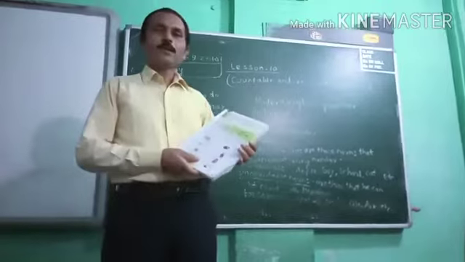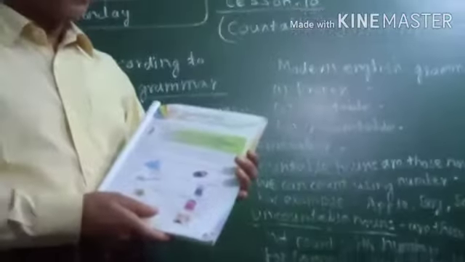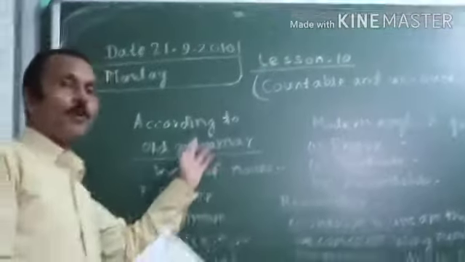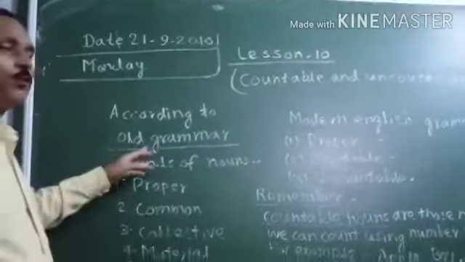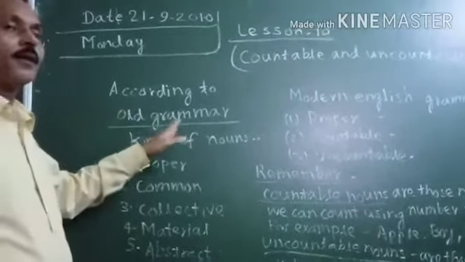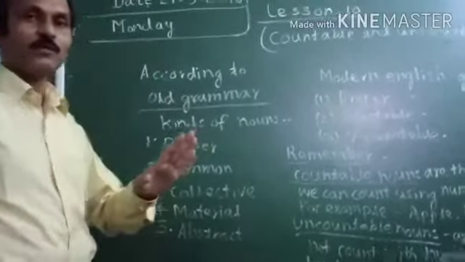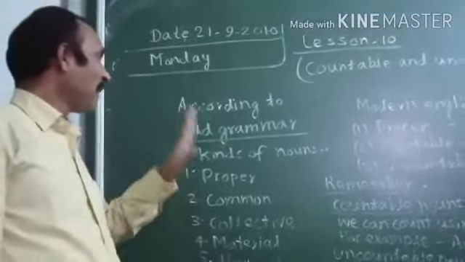English grammar, lesson 10. What is the lesson name? Countable and uncountable nouns. Okay. According to world grammar, as you look at the board, there are 5 types of noun.